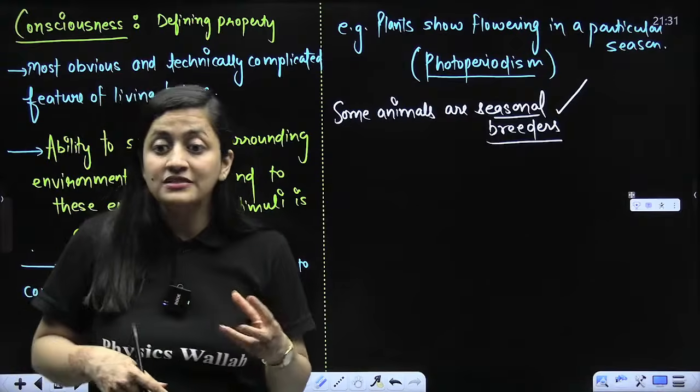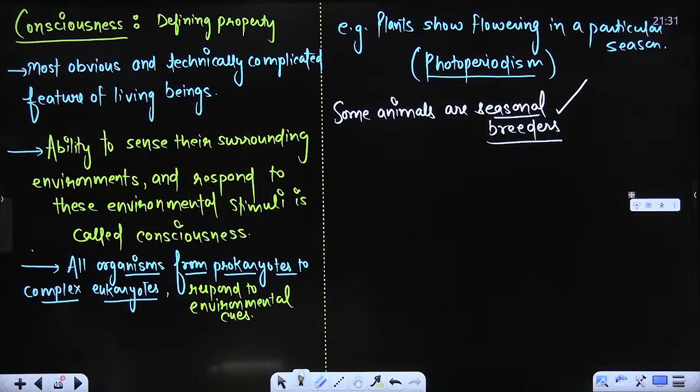Okay, so in the case of humans, because we have a highly developed nervous system, beta, we are also self-aware. So this is what you need to know. A high level of consciousness is found in our case because we have a well-developed nervous system and we have supreme level of communication skills, isn't it?